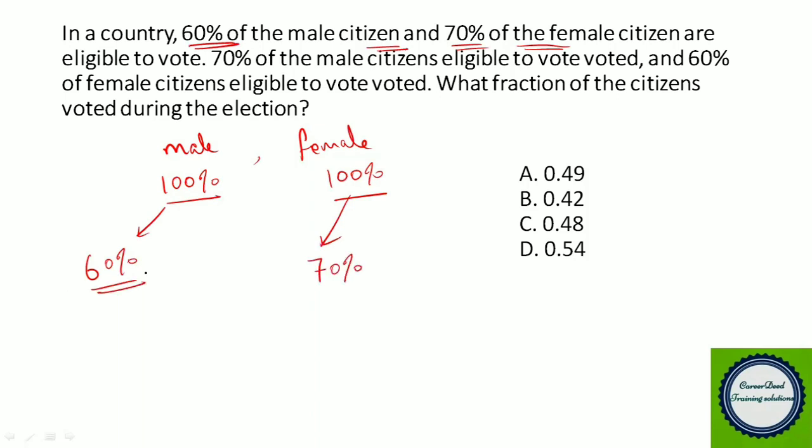But even in 60%, only 70% of male citizens eligible to vote are voted. So out of the 60%, only 70% voted. So what is 70% of 60%? So when you cancel this, you get 42%.